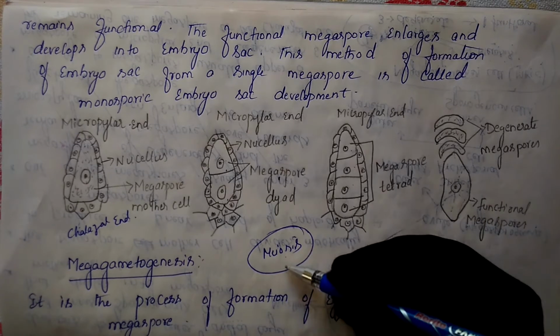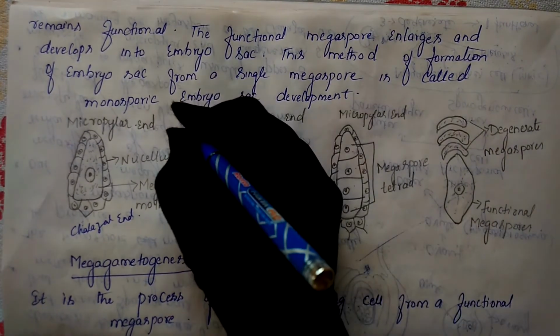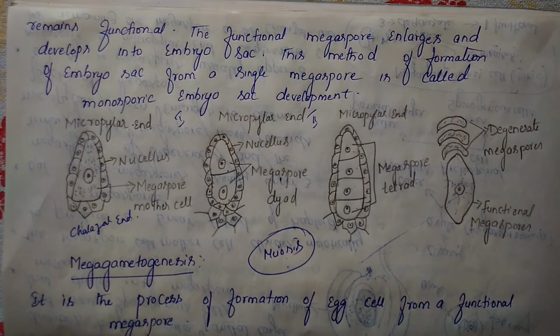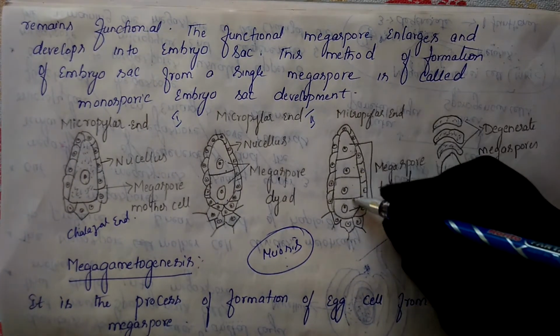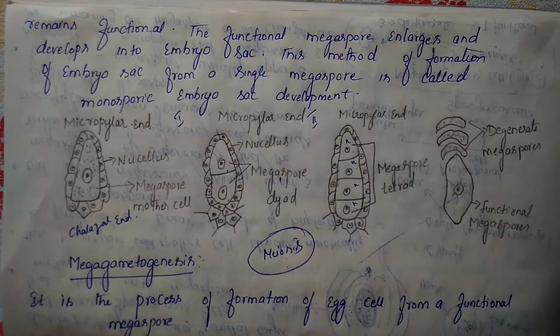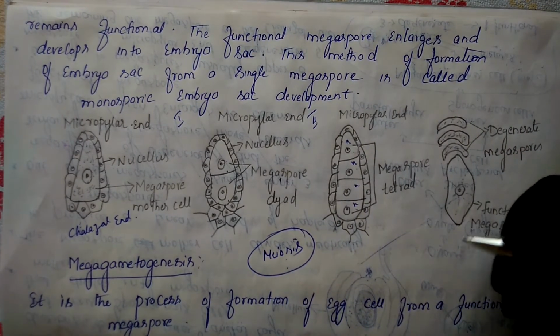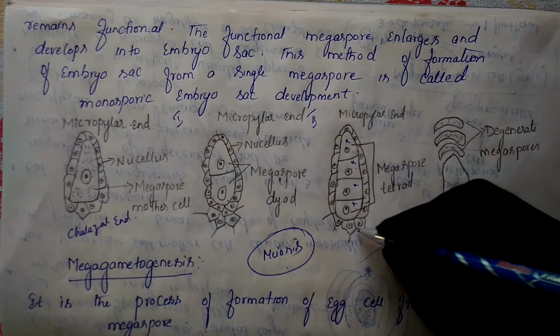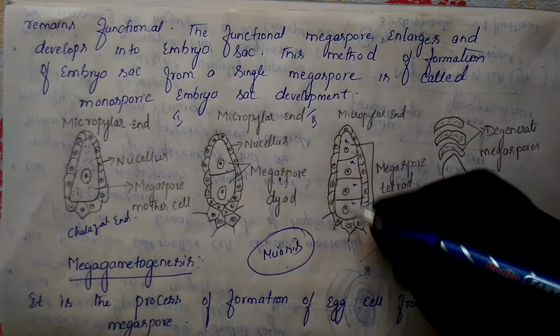We got these through meiosis cell division, from meiosis first and meiosis second. Finally we got four cells, which are in haploid condition, n. So this is a linear tetrad of haploid megaspores. Why do we call it linear? Because it divides in a line.